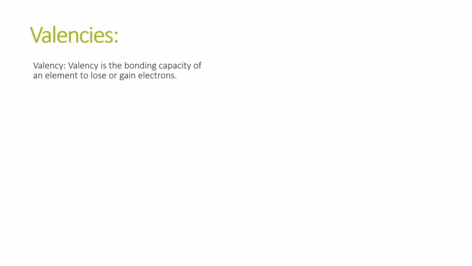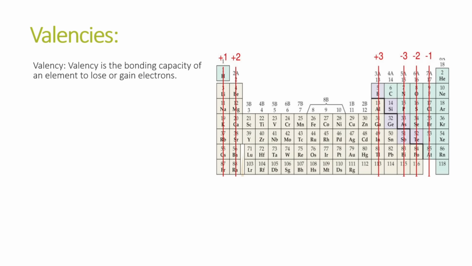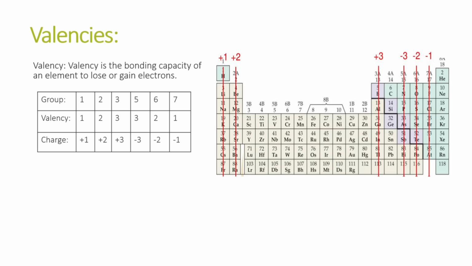Now let's move on to valencies, which is very important. So what is valency? Valency is the bonding capacity of an element to lose or gain electrons. During bonding, how many electrons can an element lose or gain? As you can see in this image, the groups are labeled with charges. Let's understand this through a simple table. As you can see in this table, there are group numbers, then the valency of each group and the charge. So as I told you, valency is the capacity: how many electrons can an element lose or gain?